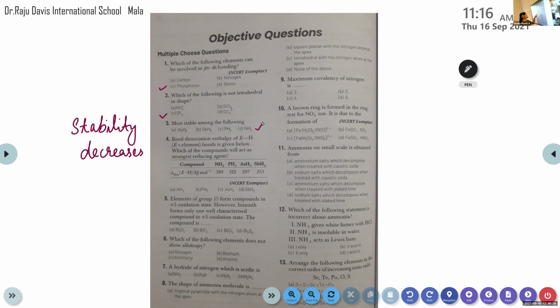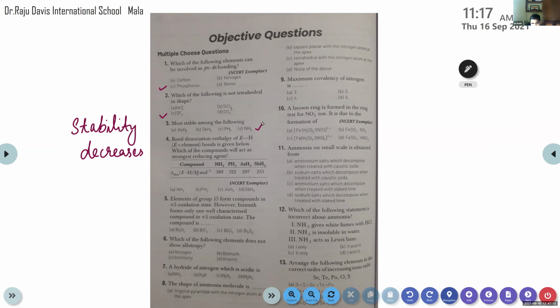So which of the compounds will act as the strongest reducing agent? This question is from the same portion, reactivity towards hydrogen. Stability decreases down the group, so reactivity increases from top to bottom. First nitrogen, then phosphorus, arsenic, antimony. That's the order. So which one?